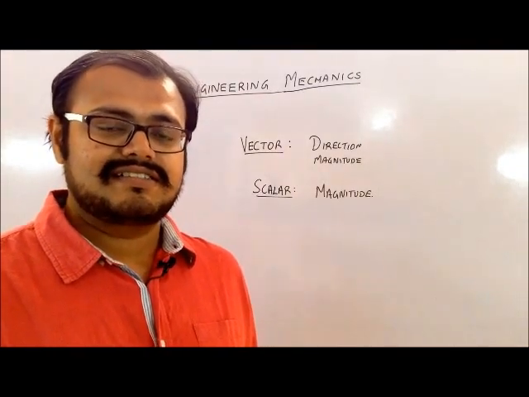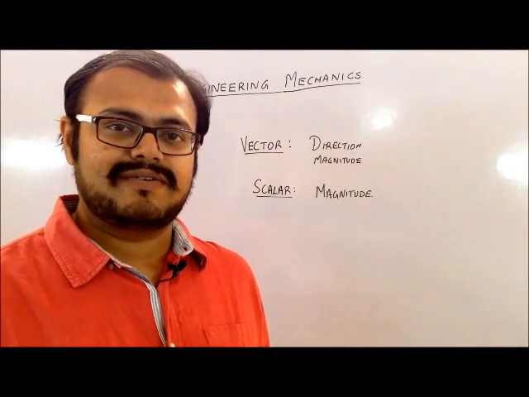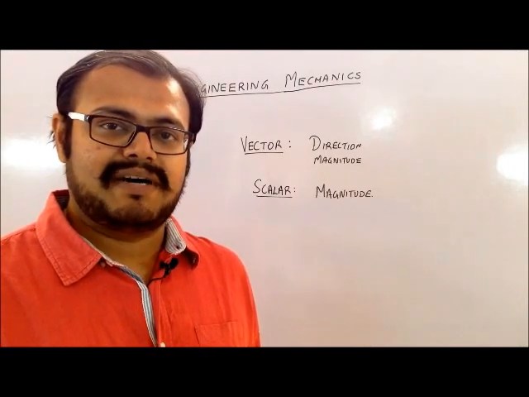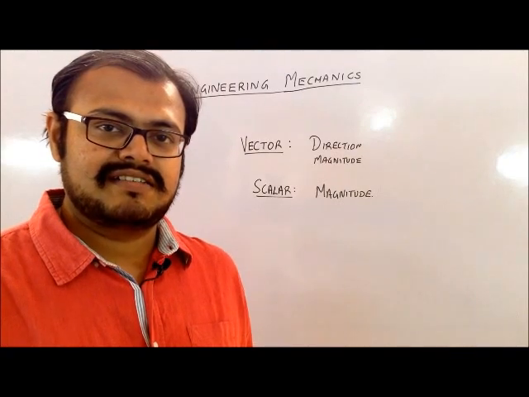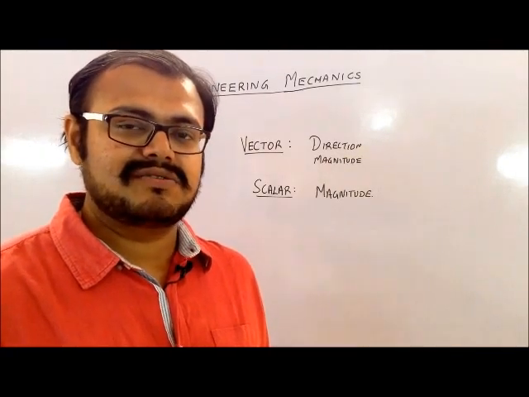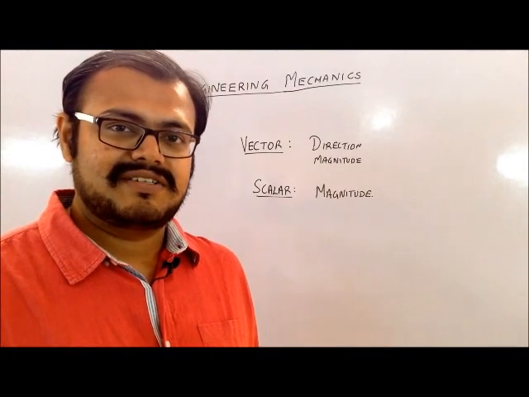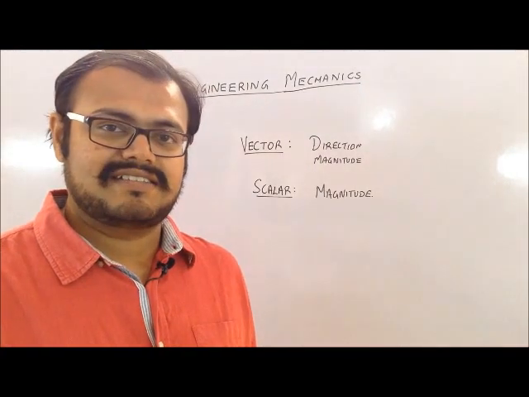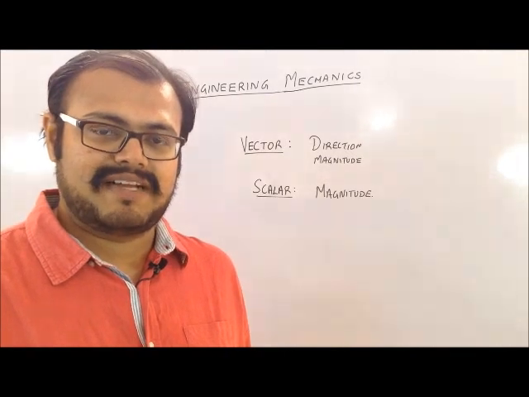The next thing is a scalar. Now scalar requires only the magnitude, like mass of an object or mass of that car. So the mass of that car will be the same whether it is going in whatever direction. So it does not require any direction as such. It only requires the magnitude.